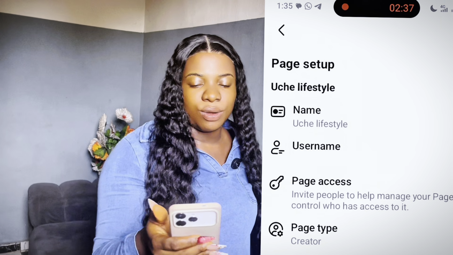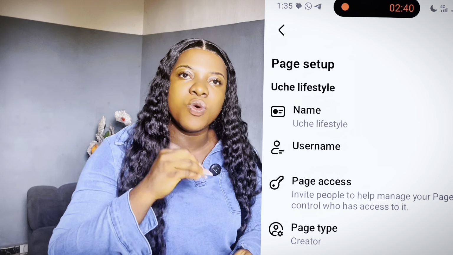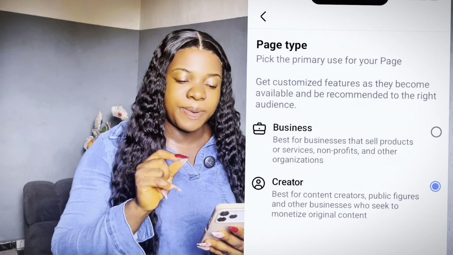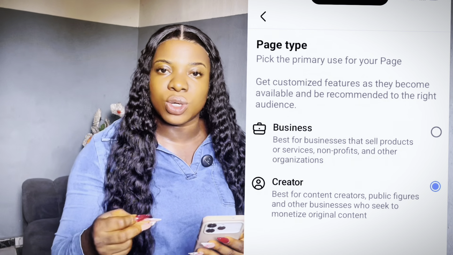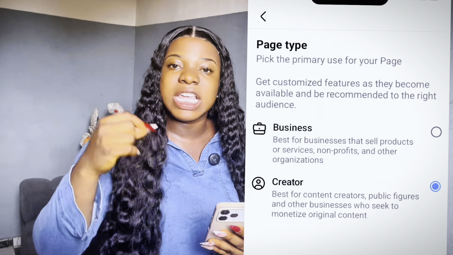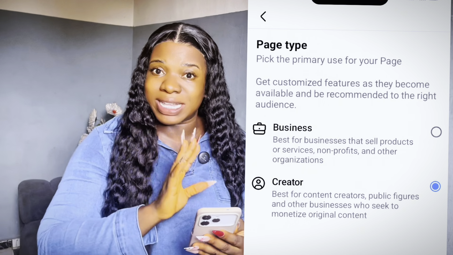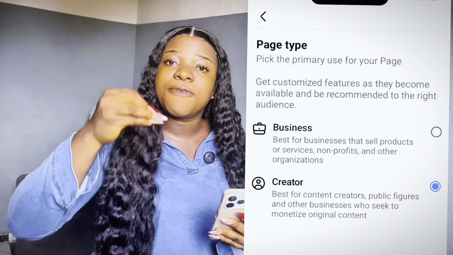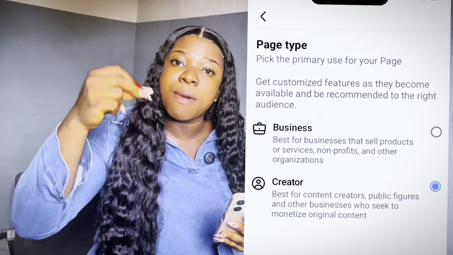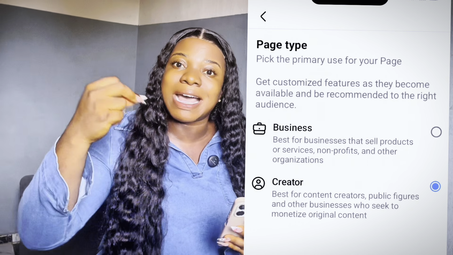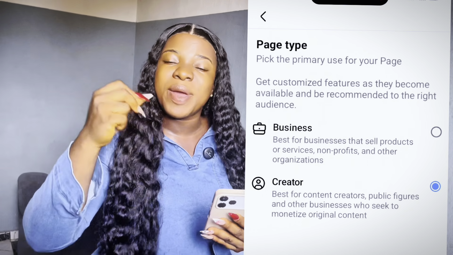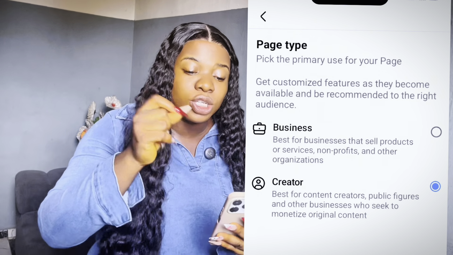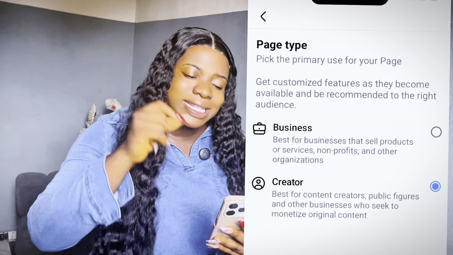All right, now this is one of the most important parts of all this. Page type, you can see my own, you can see this page. Now we have business and we have creator. Now this business means that if your page is a business page, if you are not a content creator, like you actually opened the page for a business, then you can choose business. But if you are a content creator whose aim is to earn money, whose aim is to be monetized and start making money from his or her page, you don't have business with putting your page on this business mode, okay? Because this is totally wrong.